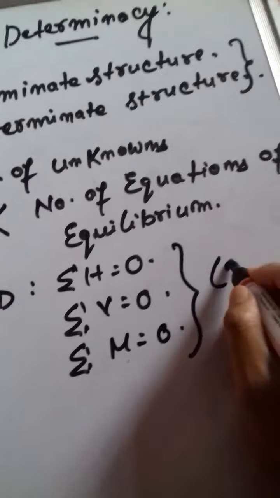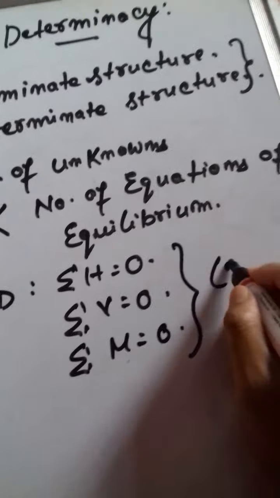There are 3 equations of equilibrium. So this is a simple case of determinate structures.